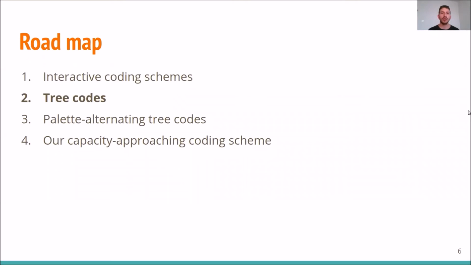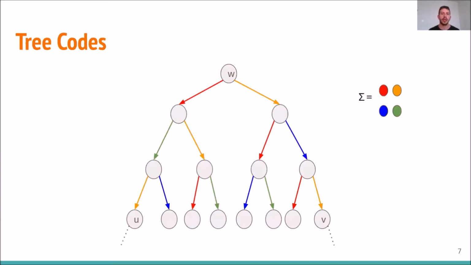In a sequence of works, Schulman defined combinatorial objects named tree codes. Tree codes serve as a key ingredient for almost every deterministic interactive coding scheme that we've seen so far. Let us now define it using an example. Consider a tree as shown in this picture, namely binary and complete.